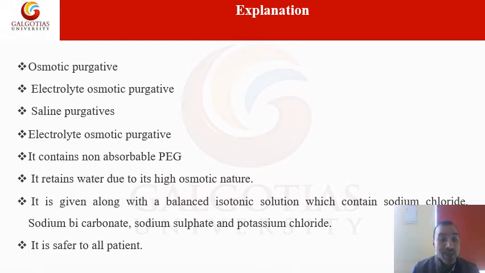It is given along with a balanced isotonic solution which contains sodium chloride, sodium bicarbonate, sodium sulfate, and potassium chloride.